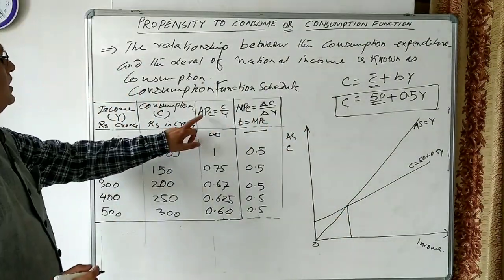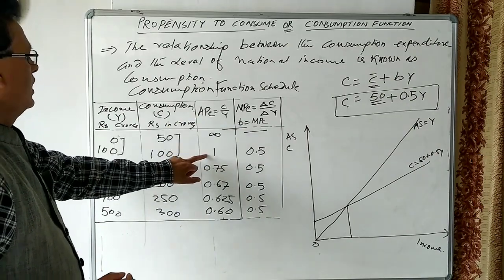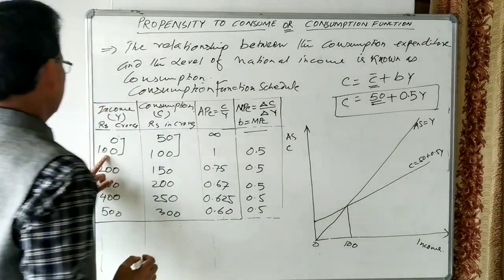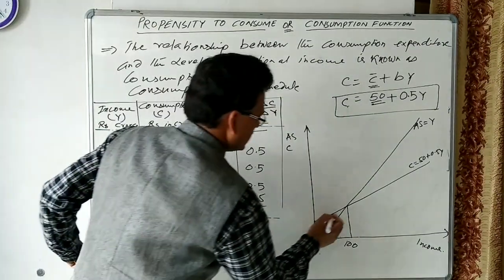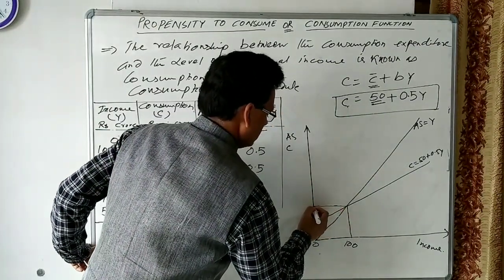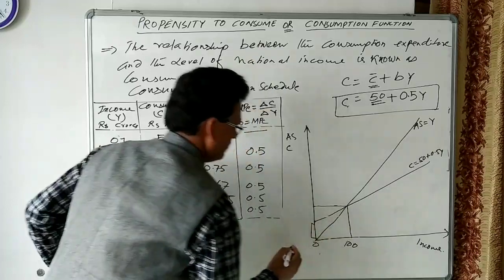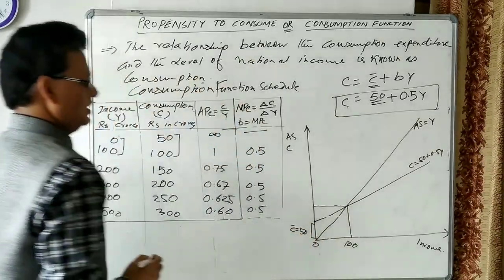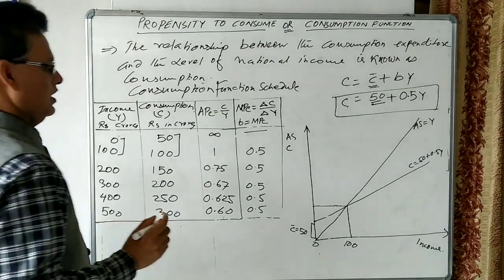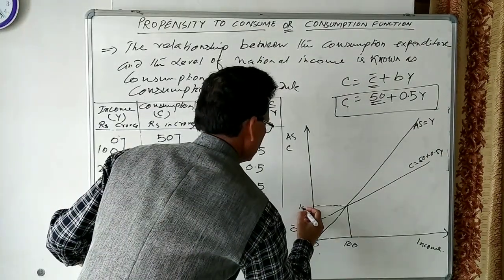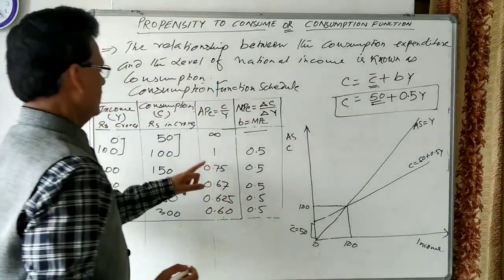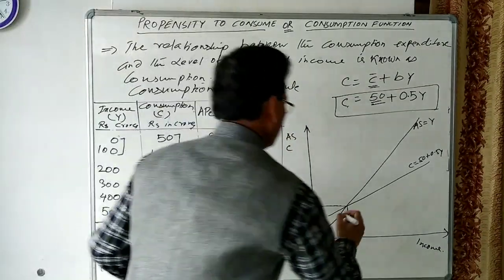We have to measure APC here. Let us take income as 100, and consumption is also 100. The C-intercept is 50, which is called autonomous consumption. Here we have taken 100, here also 100. Income is 100, consumption is 100. So let us see what will happen.